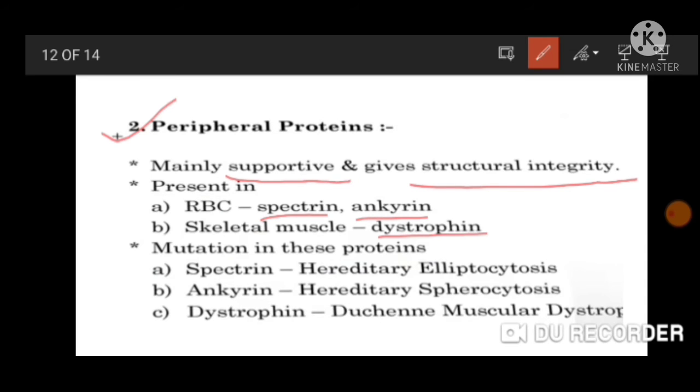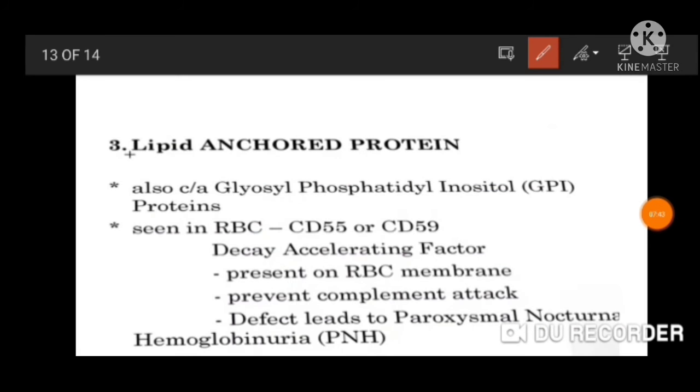If there is a mutation in spectrin, it causes hereditary elliptocytosis. If there is a mutation in ankyrin, it causes hereditary spherocytosis. If there is a mutation in dystrophin, it causes Duchenne muscular dystrophy. Then the third type is lipid anchored protein.